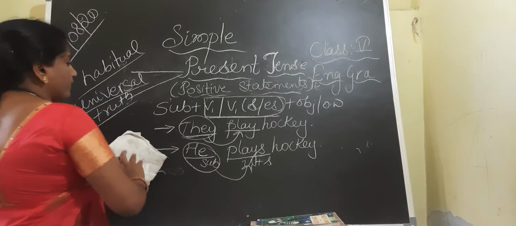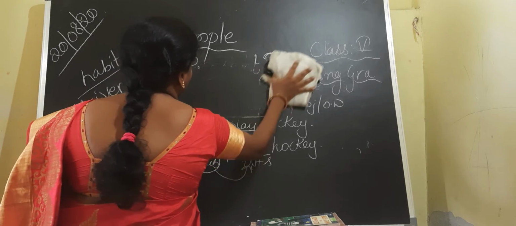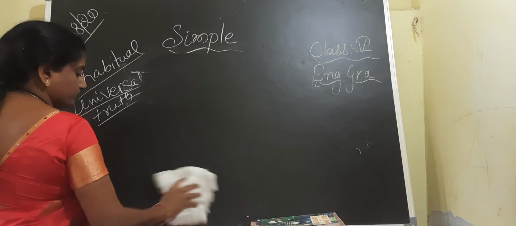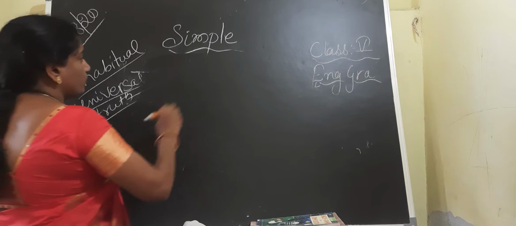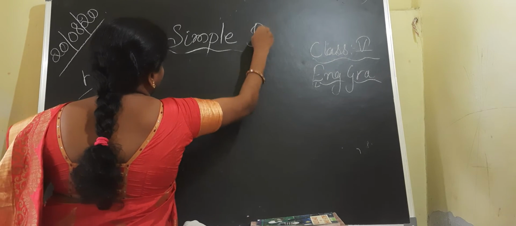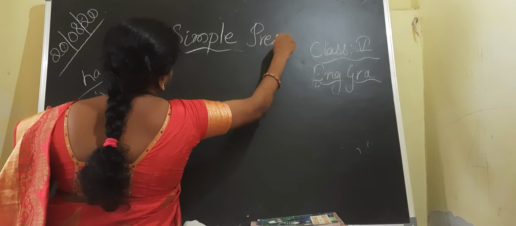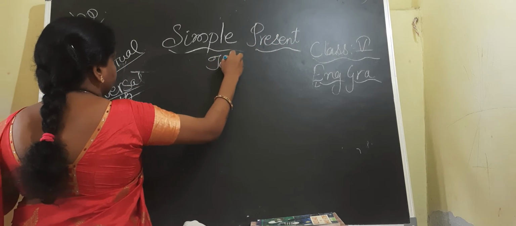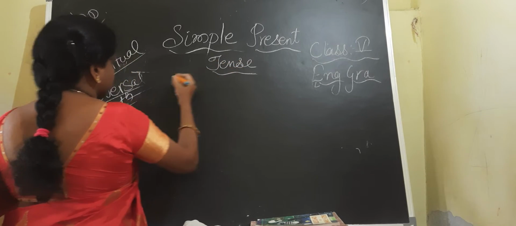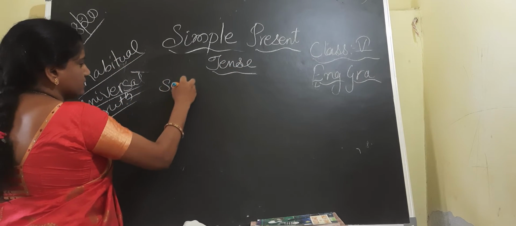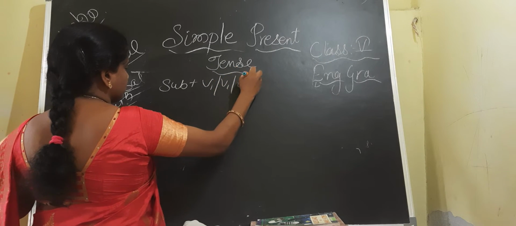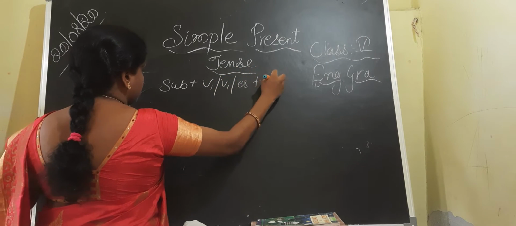In this pattern, again we can discuss a few more sentences about the simple present tense. What we have discussed is the structure: subject plus V1 or V1 with s or es plus object or other words.